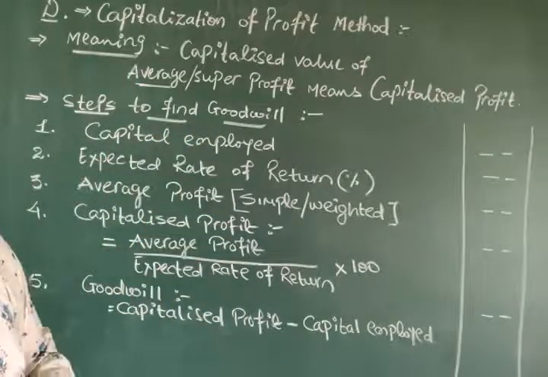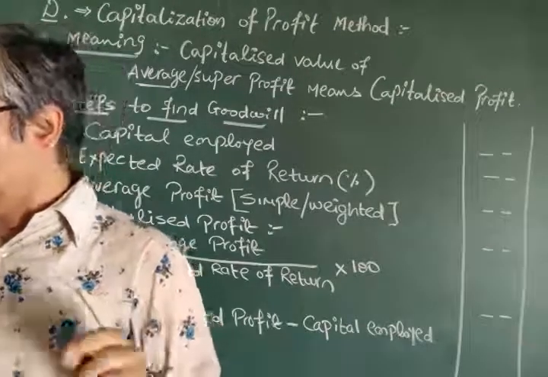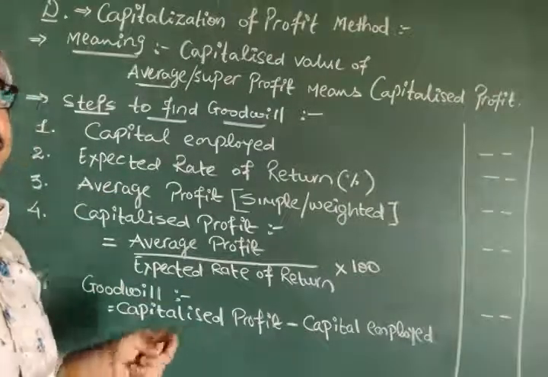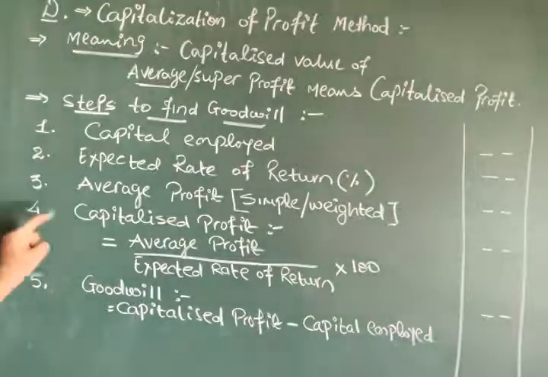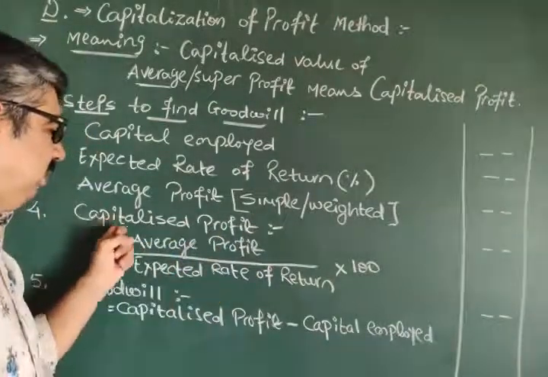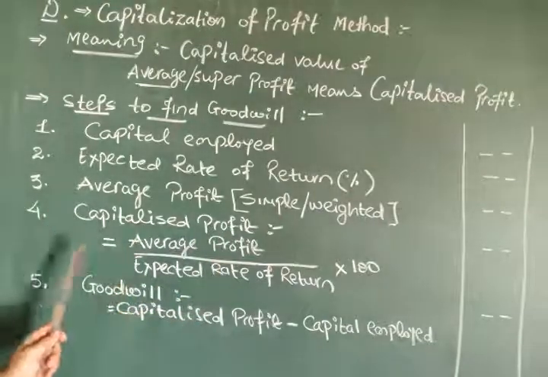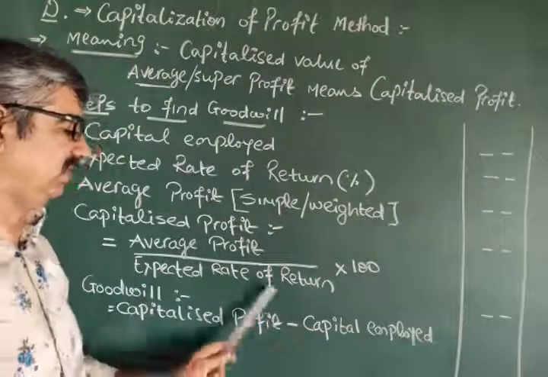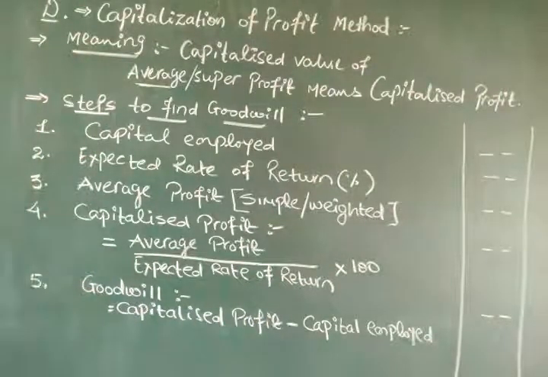First, capital employed. Second, expected rate of return. Third, average profit, whichever method is given, simple or weightage. Fourth, capitalize the profit. This is the speciality of this method. That is average profit upon expected rate of return into 100 because percentage is there. And the last, for which we are doing so many things, that is goodwill.